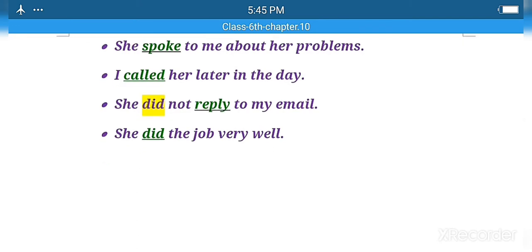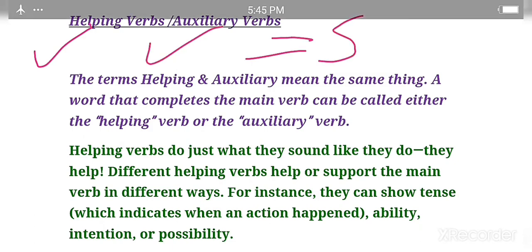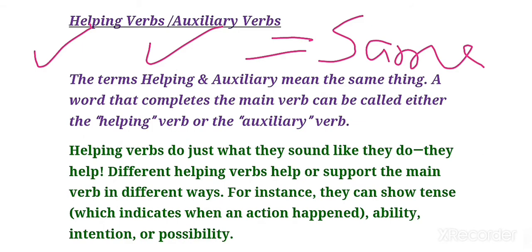We will now go to the next part, that is the helping or auxiliary verb. The terms helping and auxiliary mean the same thing. Don't be mistaken, because helping verb and auxiliary verb are both the same. A word that completes the main verb can be called either the helping verb or the auxiliary verb. The verb that completes, helps, supports or assists the main verb is known as an auxiliary verb or a helping verb.